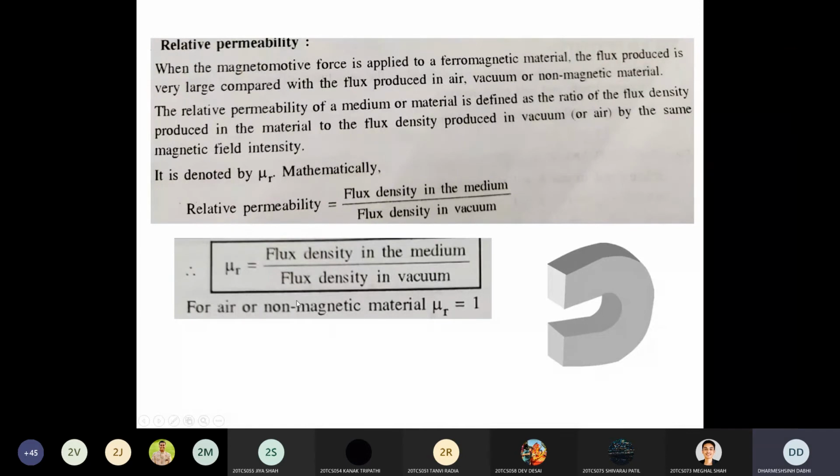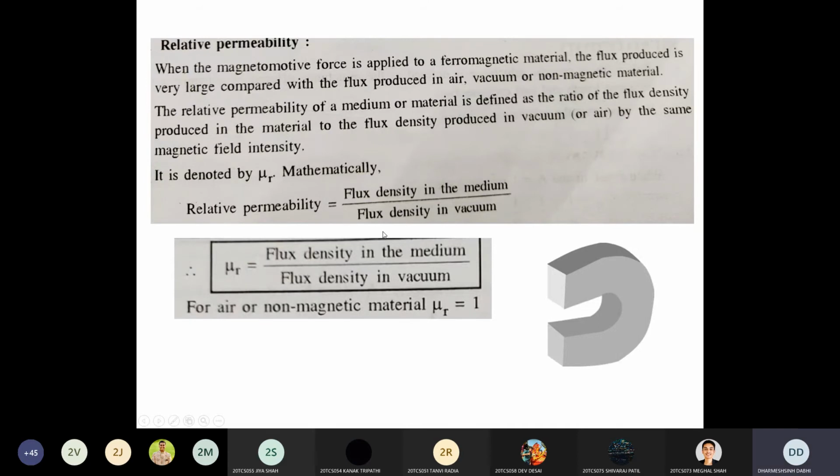And this relative permeability is 1 for vacuum and air, because if the medium is air or vacuum, you can see in the definition the numerator is the flux density in the medium, so numerator and denominator remain the same. So you get the relative permeability 1. But if it is a different material, then you get a different relative permeability. It may be more than 1 or less than 1, depending upon the type of material you use. Okay. So this is the definition of relative permeability.